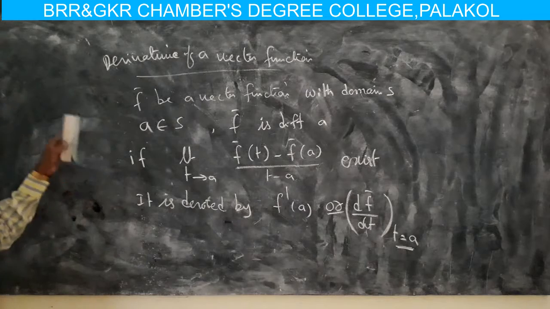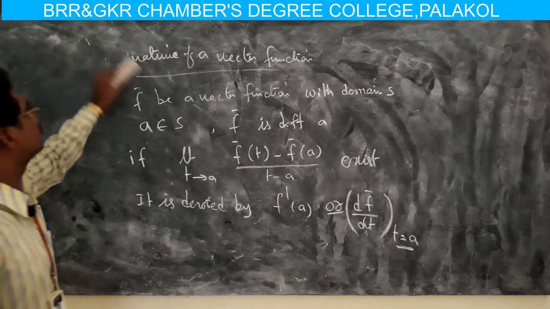This is the definition of the derivative of a vector function.